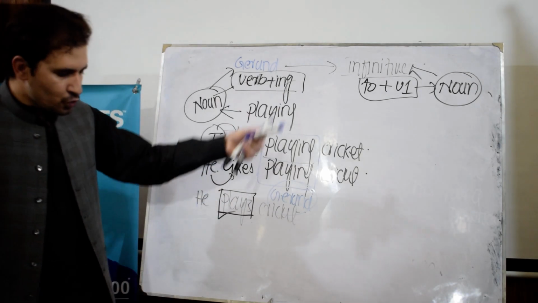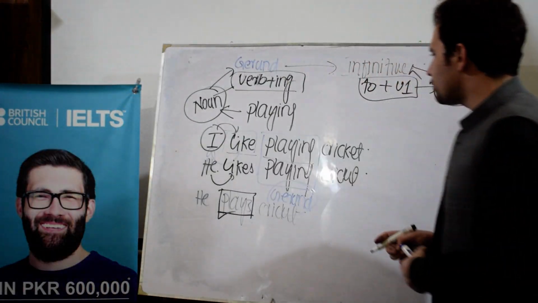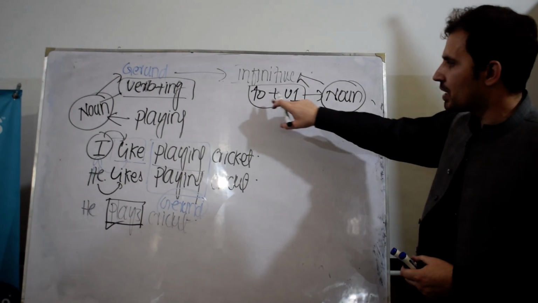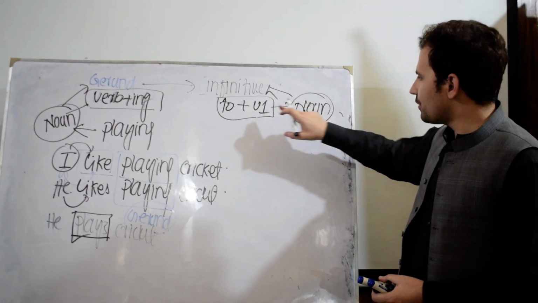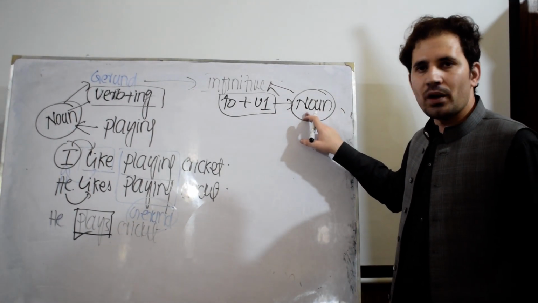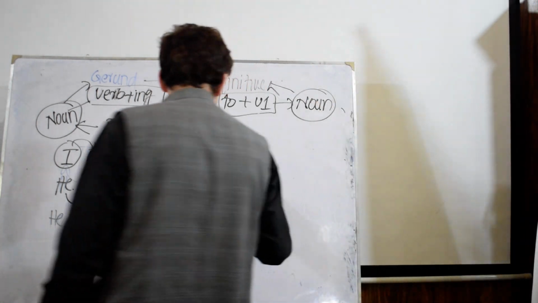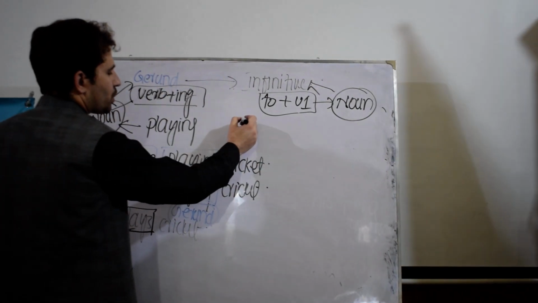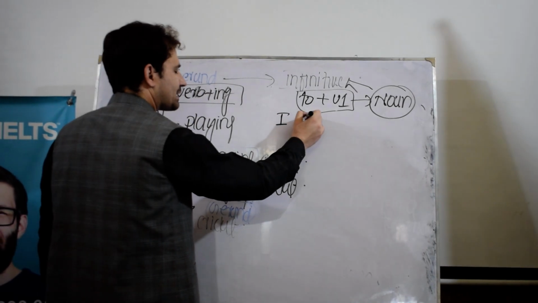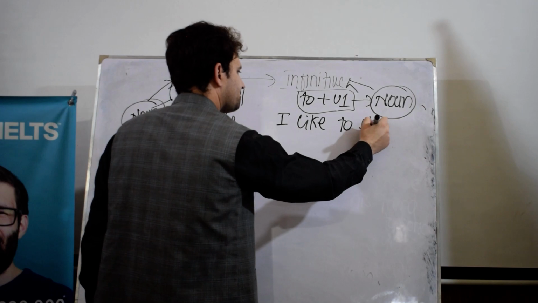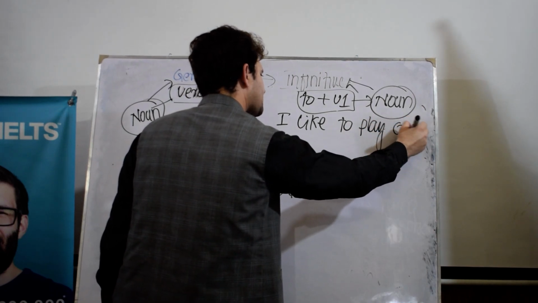Now let's move towards infinitive. How can we talk about infinitive? Infinitive, as I said, is whenever you have to plus the base form of the verb, and it functions as a noun. When it functions as a noun, we call it infinitive. For example, let me write down a few examples, then you will come to know about it. I like to play cricket.